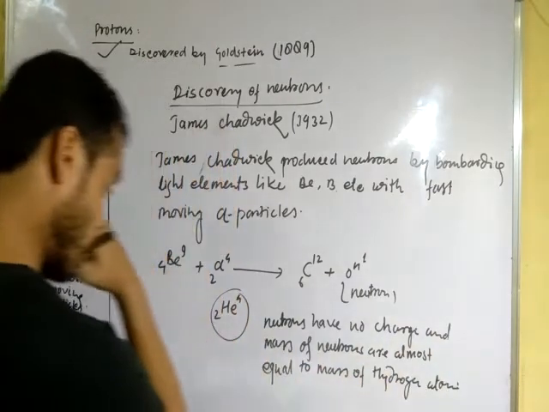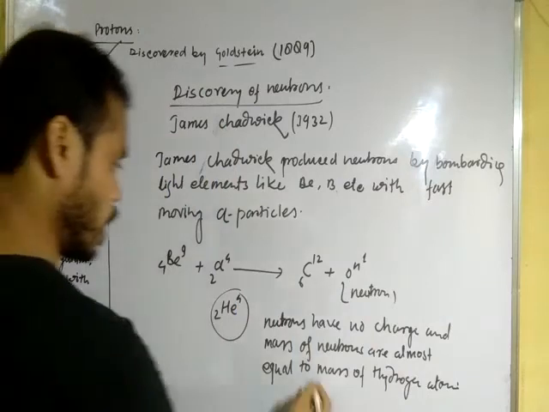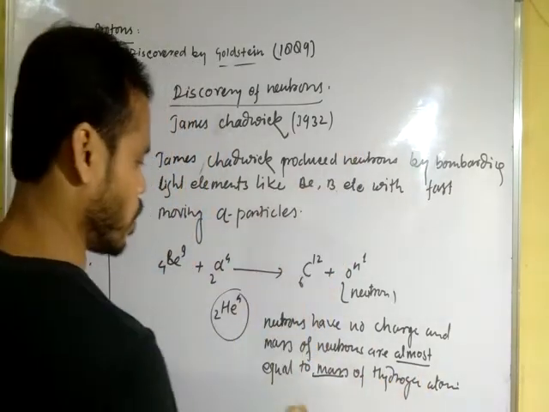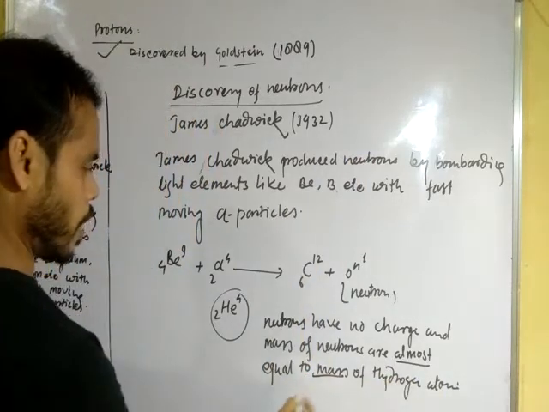Almost equal means there is some difference from the mass of hydrogen atom.